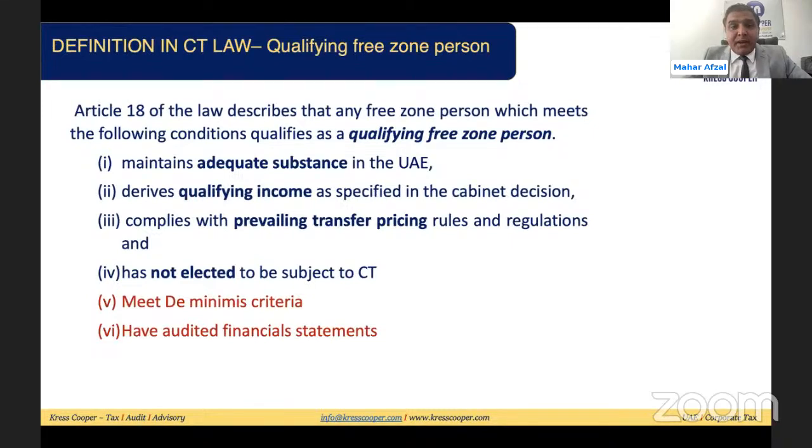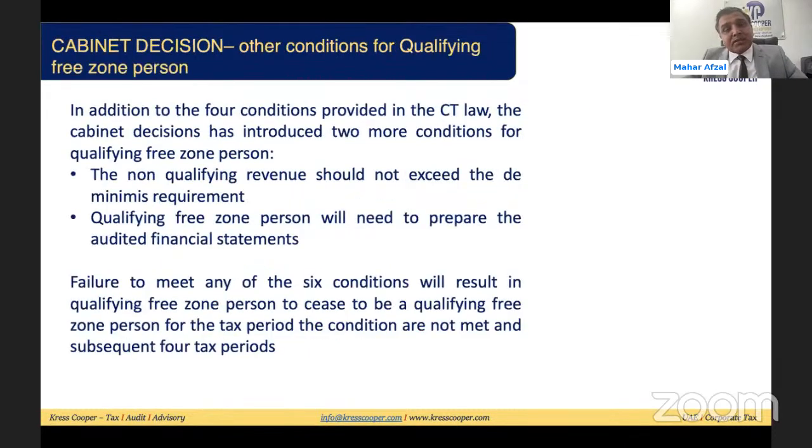If all these 6 conditions are fulfilled, then we can say the person is a qualifying free zone person. And these are: maintain adequate substance in the UAE, derive qualifying income as specified in the cabinet decision, comply with prevailing transfer pricing rules and regulations, has not elected to be subject to corporate tax, meet de minimis criteria, and have audited financial statements. If the person is not fulfilling all these 6 conditions, then the person will not be classified as a qualifying free zone person for the current tax period and for the subsequent 4 tax periods. So we need to be ultra careful on this. These are the minimum 6 conditions.